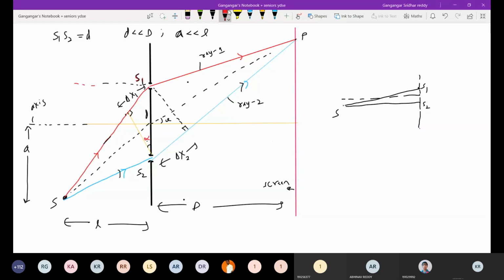This angle will be alpha. I'll mark this distance as delta x1. If this is alpha, this should be the alpha, and even the angle made by this should be alpha.